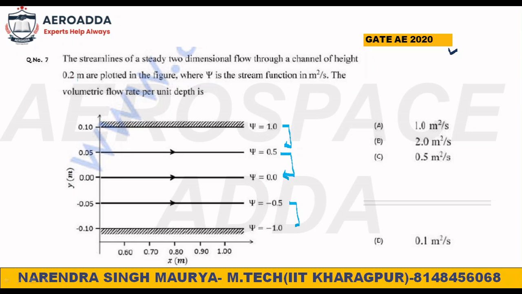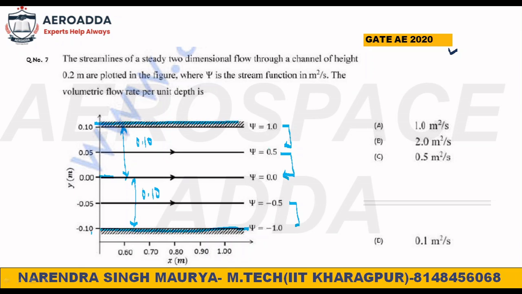It is 0.2 meter apart. Now see, this is minus 0.10 and this is 0.10. This one is 0 from the reference, so this is 0.10 and this one is 0.10. So they said the channel is this one. See, this is the channel.